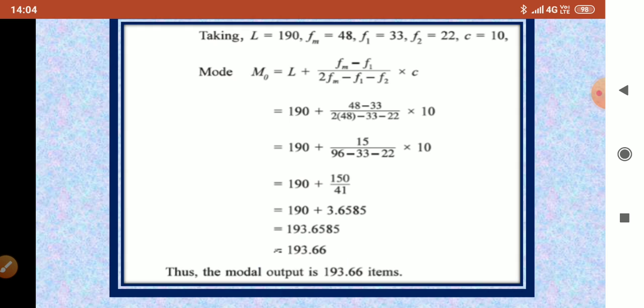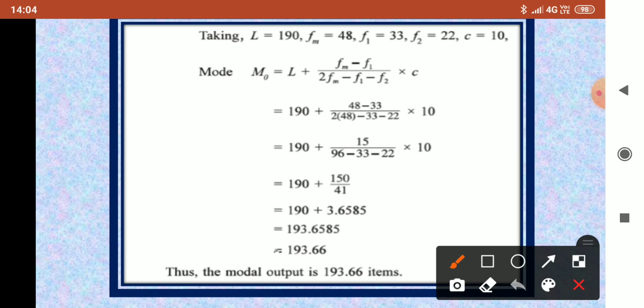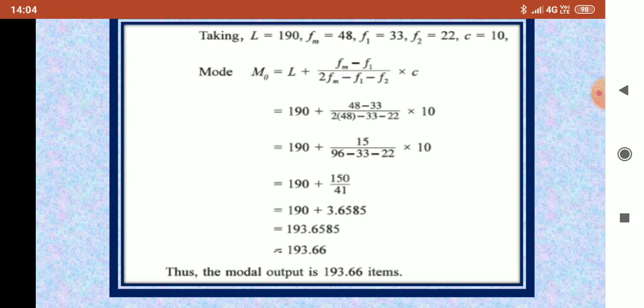At the last, you will get the answer. At last, you have to write the unit. Here they have written items. The unit is items. So we have to write the units at the end. In this way, we solve for the mode in a continuous frequency distribution.